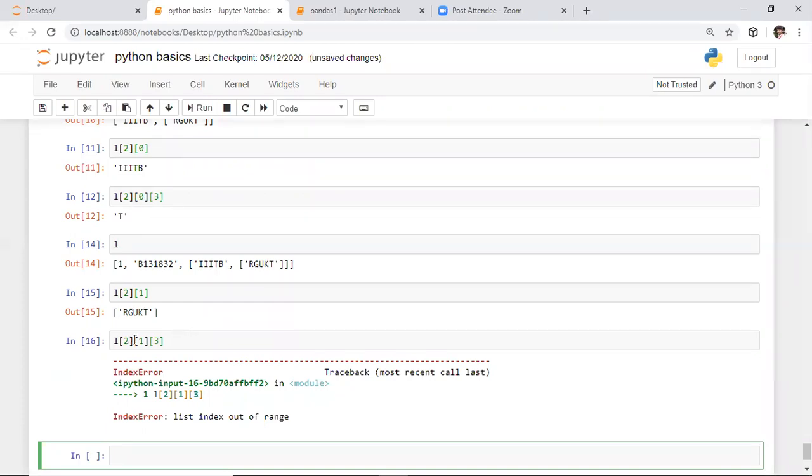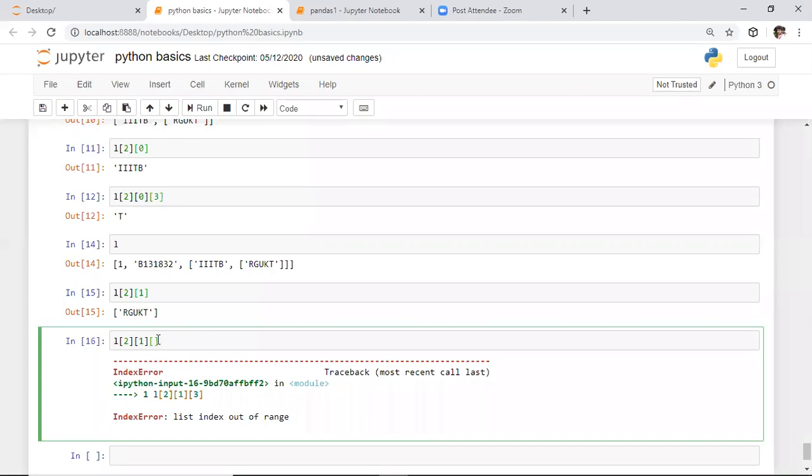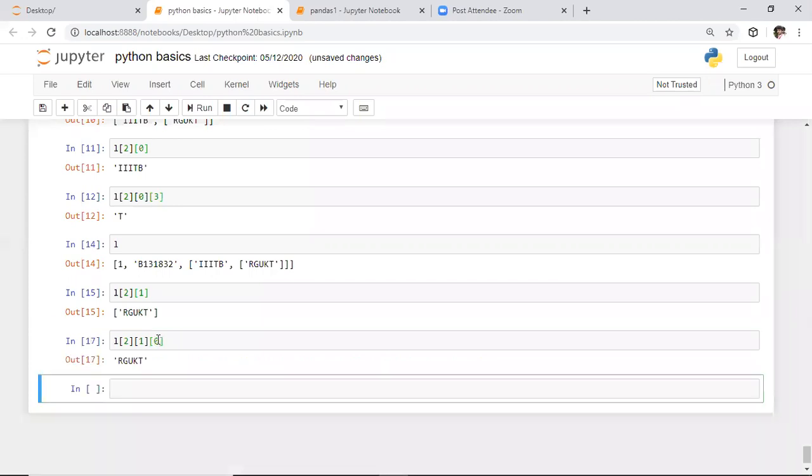Sorry for the interruption. If you try like this, it returns list index out of range. Why? Because till now we accessed this list. After accessing this list, whenever you want to access the attribute corresponding to this list, we need to specify the index of this list. So the index of this list will be 0 here. First we need to access that string. Whenever you specify that, it will return the RGKT list.